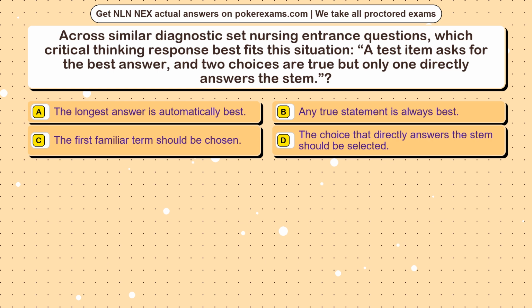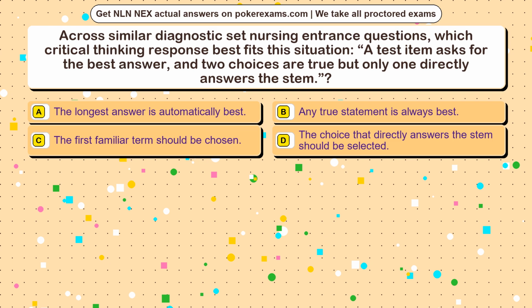Question 20. Across similar diagnostic set nursing entrance questions, which critical thinking response best fits this situation? A test item asks for the best answer, and two choices are true but only one directly answers the stem. Option A. The longest answer is automatically best. Option B. Any true statement is always best. Option C. The first familiar term should be chosen. Option D. The choice that directly answers the stem should be selected.